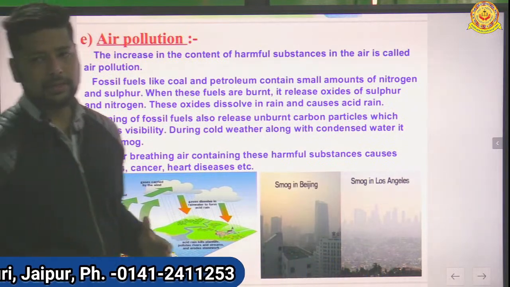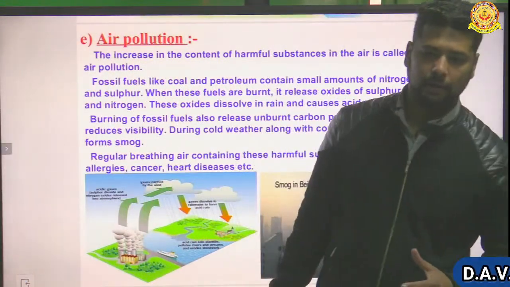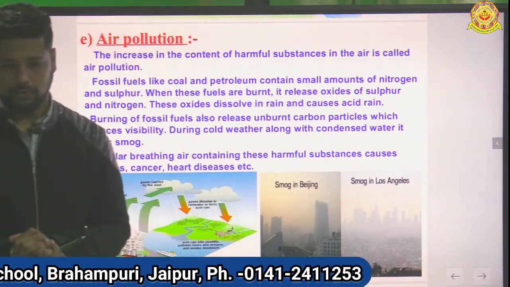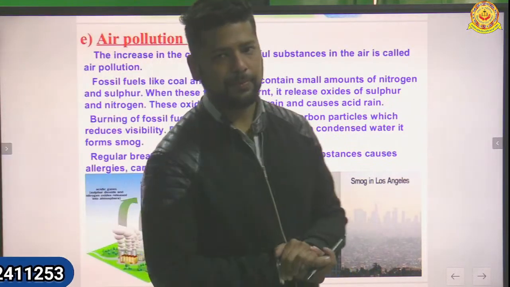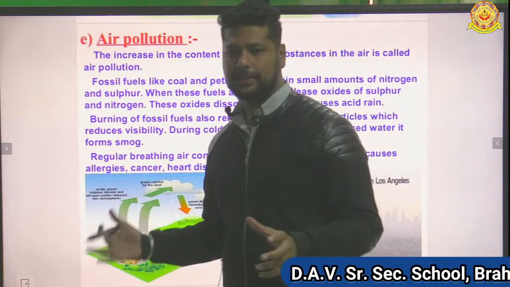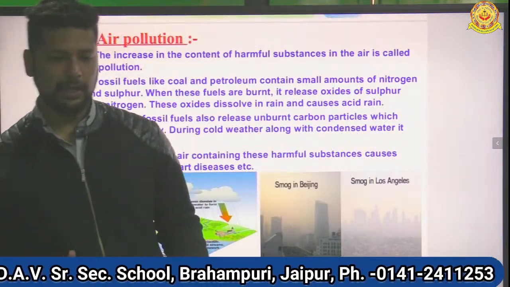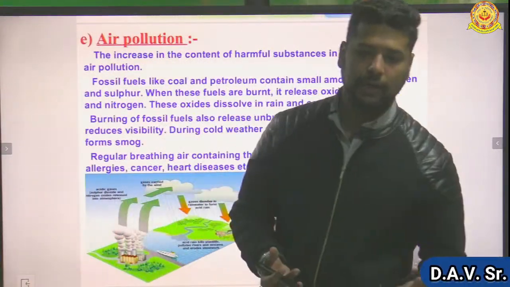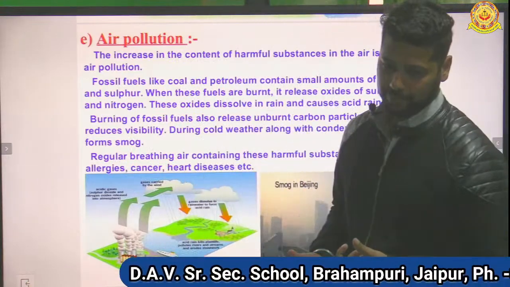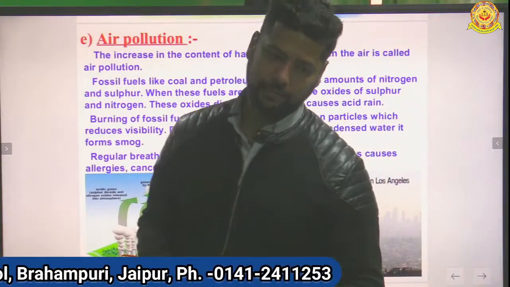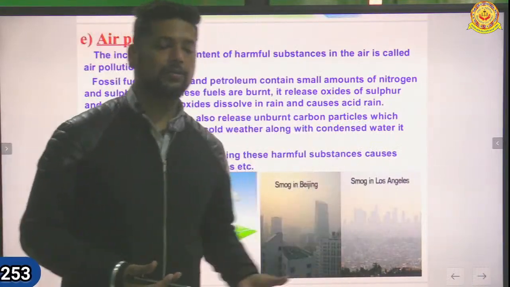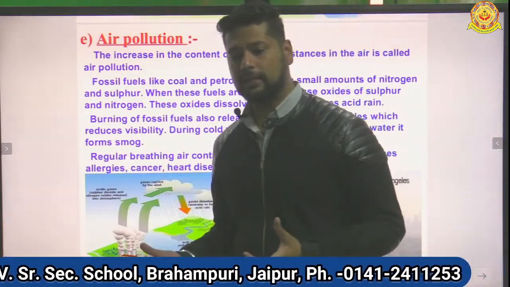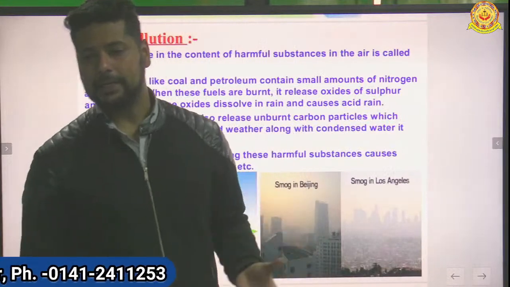Basically we will study air pollution with acid rain. When we have rain in our atmosphere, the formula for rainwater is H2O. You all know that the chemical formula for water is H2O. When this H2O combines with other pollutants coming out from industries, like sulfur dioxide and nitrogen dioxide, suppose sulfur dioxide gets mixed with the water, it forms sulfuric acid, that is H2SO4. So the rainwater now becomes acidic rainwater. When the rainwater falls on the earth in the form of acid, we term it acid rain. This acid rain is harmful for many old monuments and buildings, because it corrodes them.